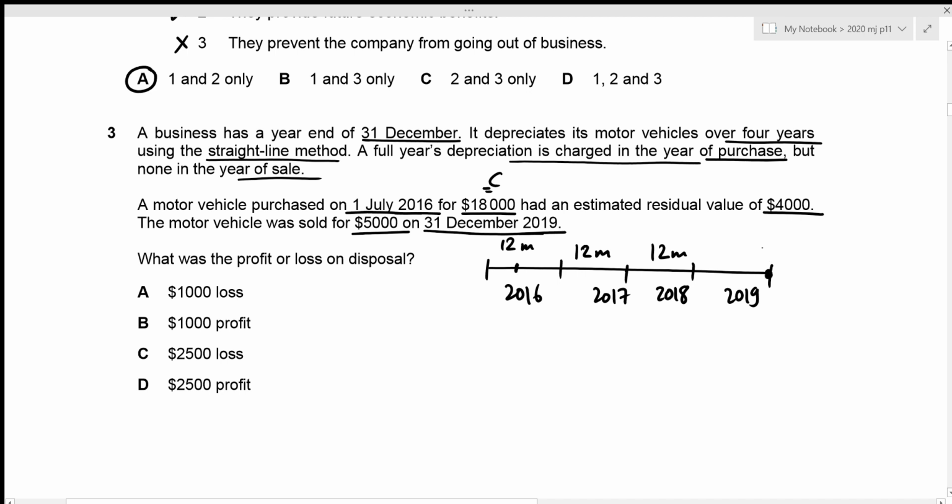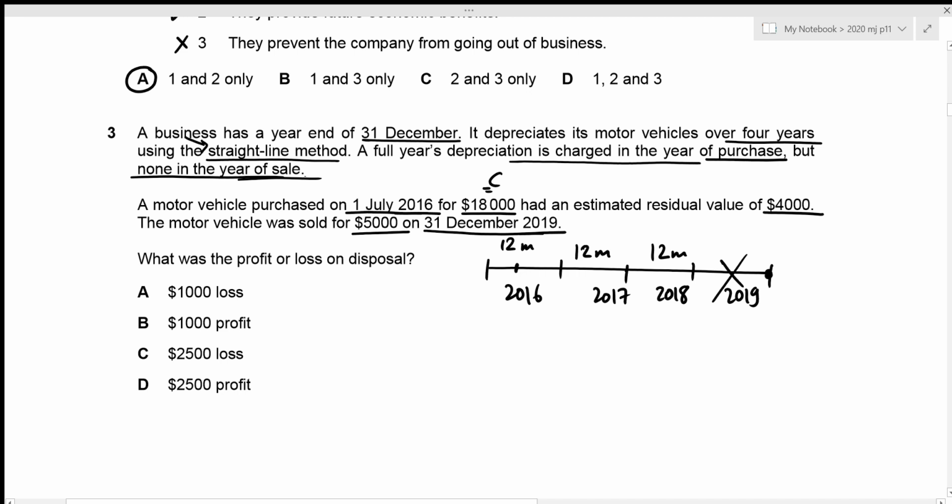And we are also told that no depreciation should be charged in the year of sale. Due to that reason, we won't be charging any depreciation for the year 2019. So the only years that we need to charge depreciation would be 2016, 2017, and 2018. Okay. And we are told that we are applying our depreciation using the straight line method.